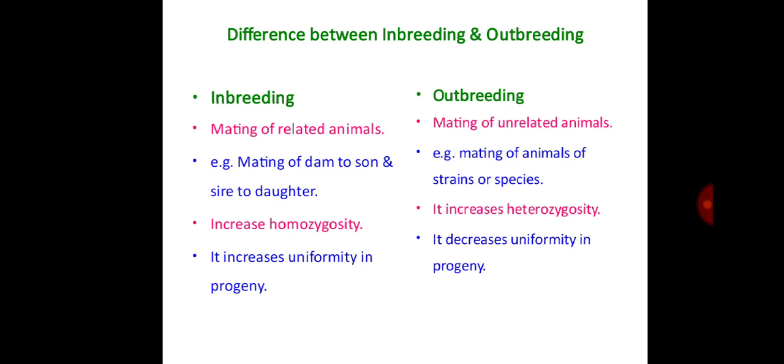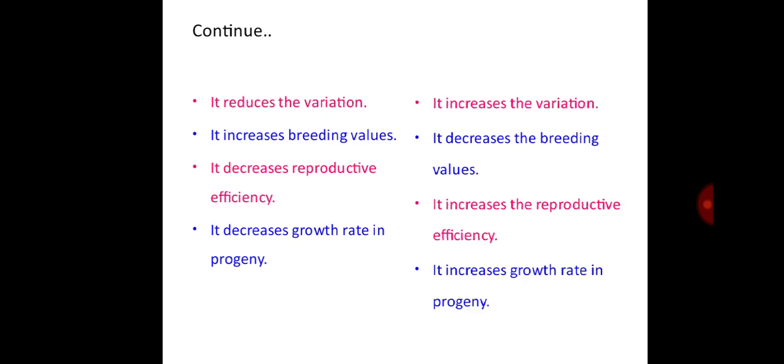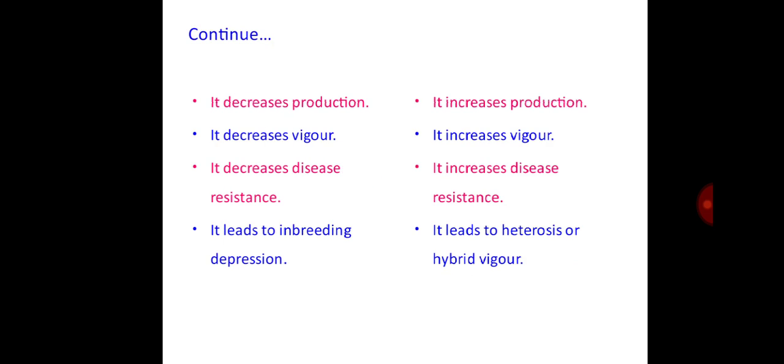Inbreeding increases uniformity in progeny. Outbreeding decreases uniformity in progeny. Inbreeding reduces the variation, whereas outbreeding increases the variation. Inbreeding increases the breeding value, whereas outbreeding decreases the breeding value. Inbreeding decreases the reproductive efficiency, whereas outbreeding increases the reproductive efficiency. Inbreeding decreases growth rate in progeny, whereas outbreeding increases the growth rate in progeny.